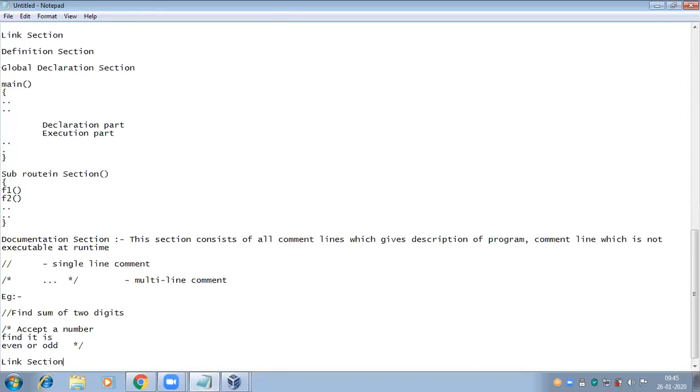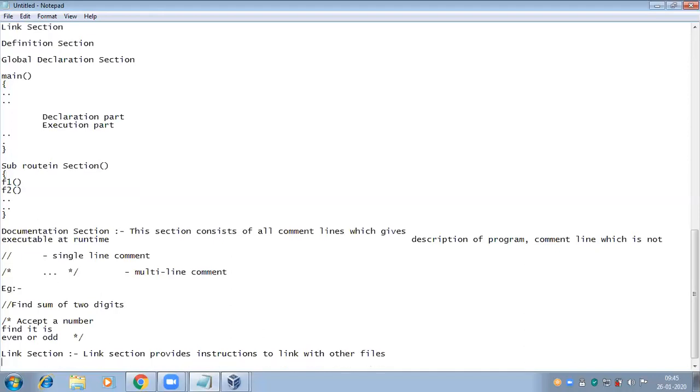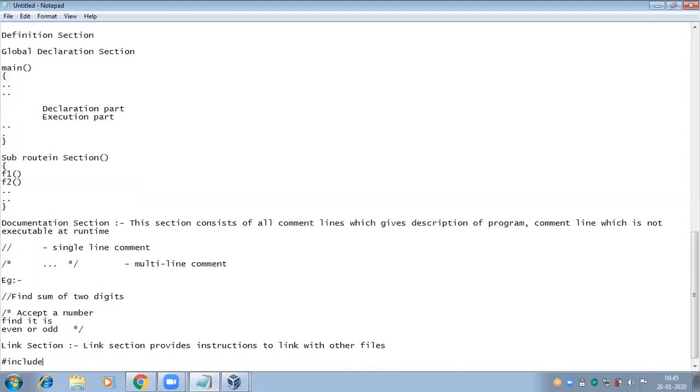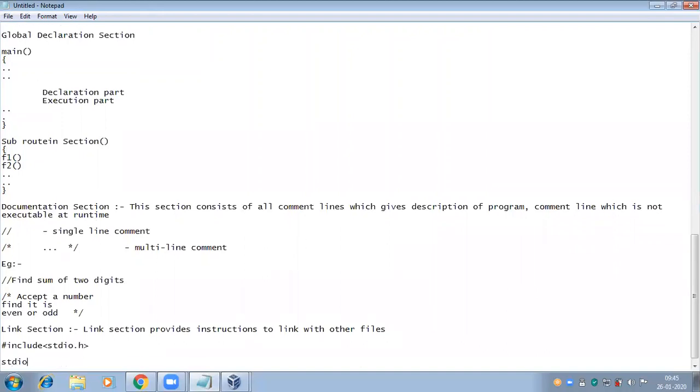Next, link section. Link section provides the instructions to link with other files. Like hash include stdio.h. Stdio stands for standard input output header file.